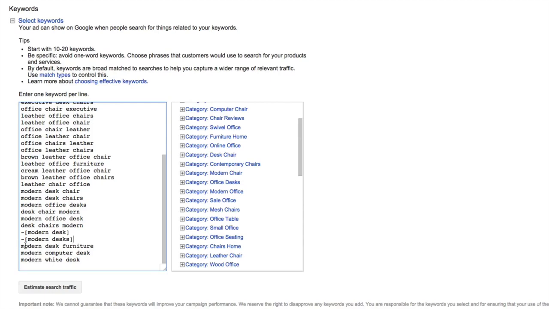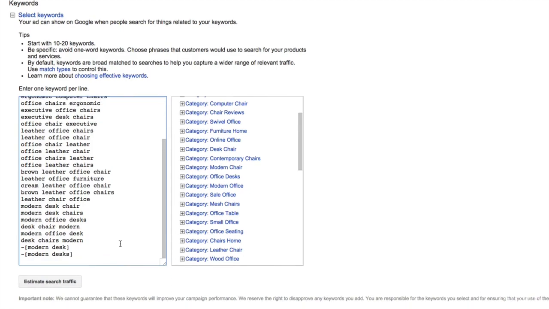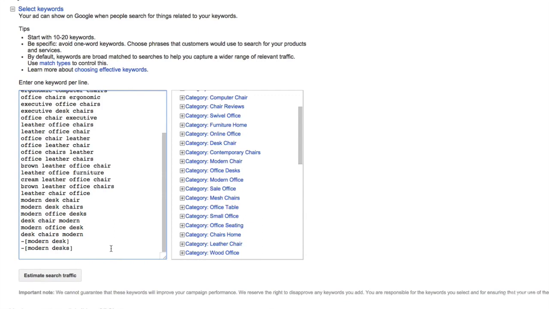So we really want to focus on things centered around desk chairs. And here we go, modern desk furniture, modern computer desk, modern white desk. And I could either just remove these for now, or I could add them as negative exact matches, but I'm just going to go ahead and remove them. And I'm not so worried that we're going to get too many clicks for that, because I know that we're going to be using mainly phrase match and broad match modify for this ad group.